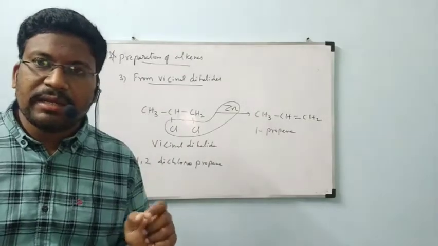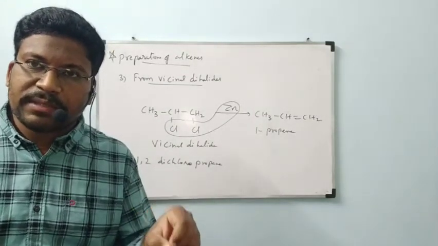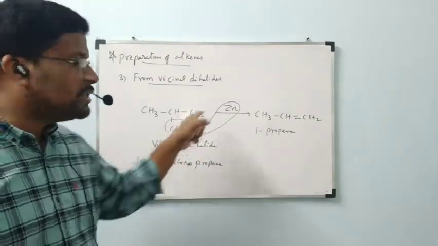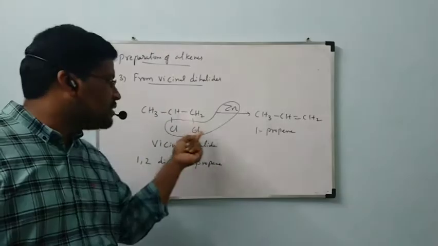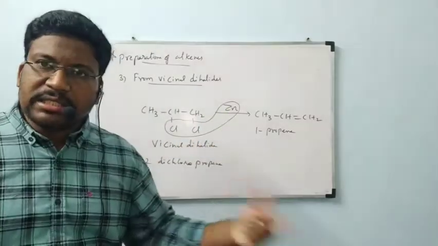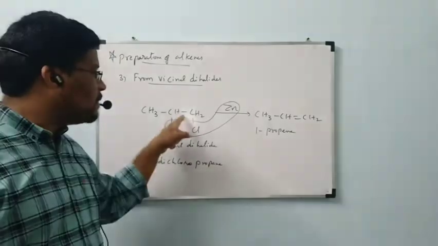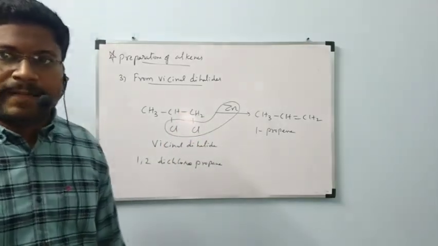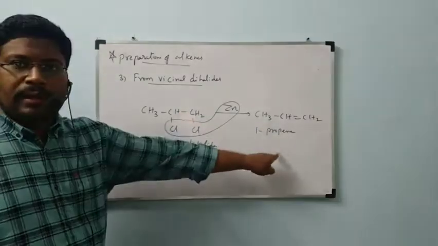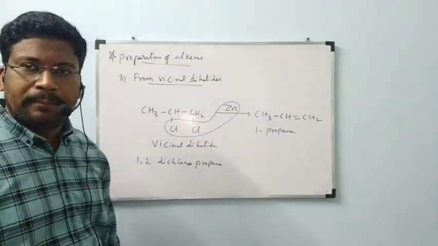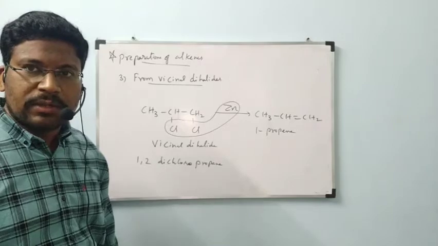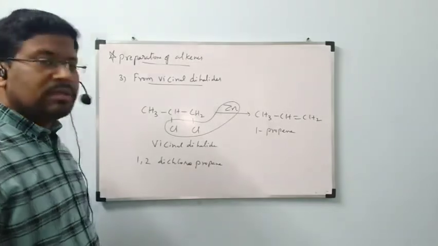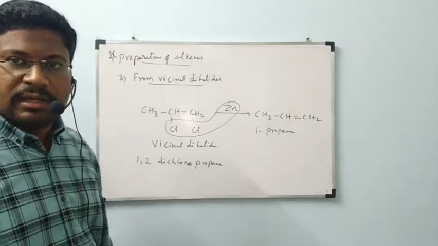What is meant by vicinal dihalide? In a compound, if successive carbons contain halogens, that is called vicinal dihalide. Those vicinal dihalides will undergo reaction with zinc, in which the two halogens with zinc are removed as ZnCl2 or ZnBr2 to form a double bond between carbon and carbon. That is formed as alkene, 1-propene. This is from vicinal dihalides. If you are clear, I will go to the fourth preparation, the final preparation of alkenes. Let us see that one also.